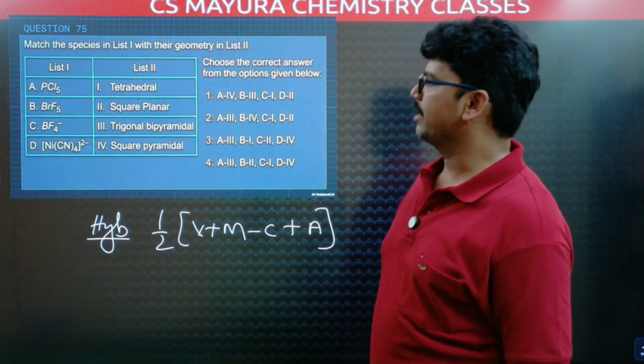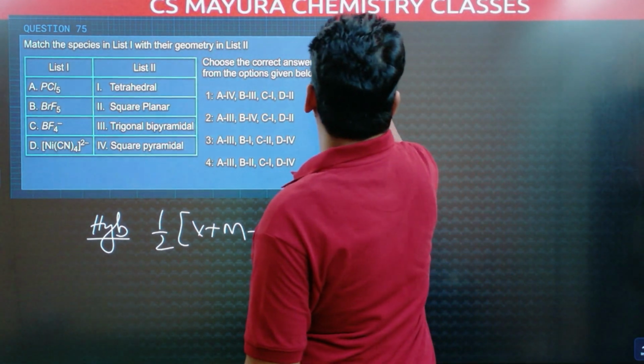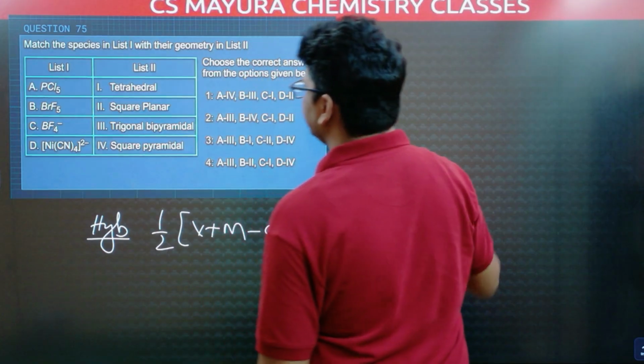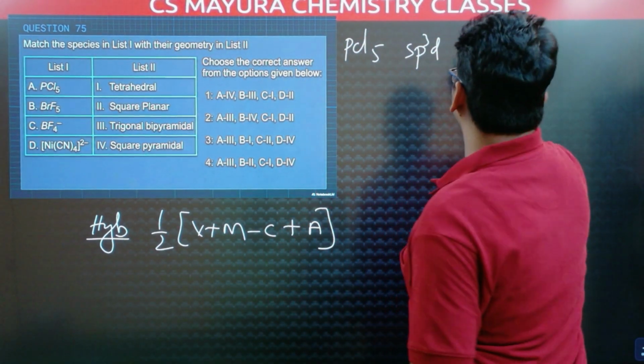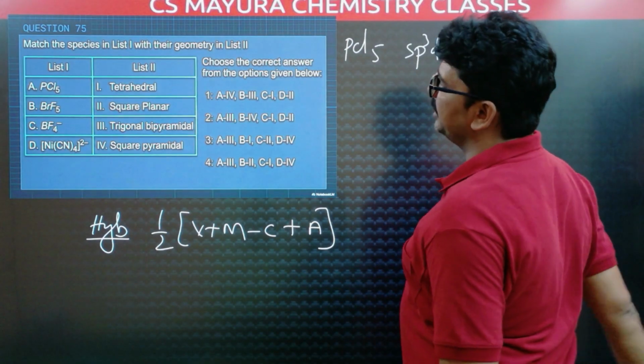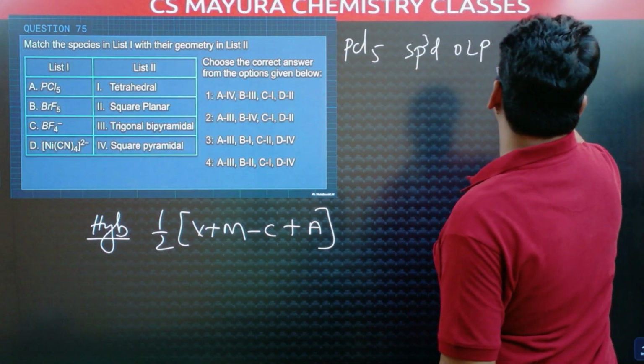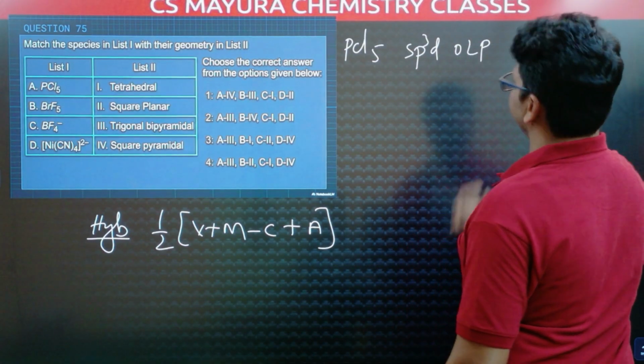This is formula for hybridization. PCl5 hybridization is sp3d hybridization and 0 lone pairs. sp3d hybridization with 0 lone pair means that is trigonal bipyramidal.